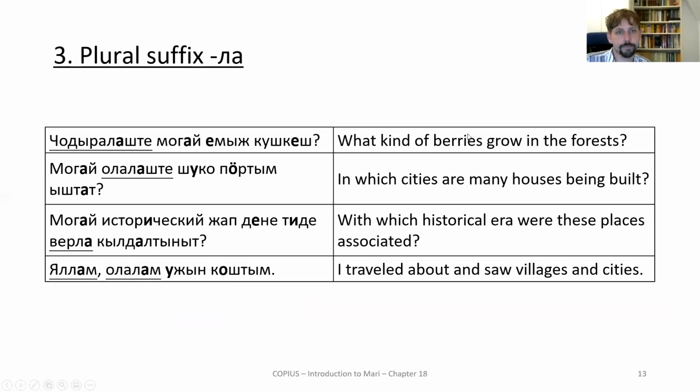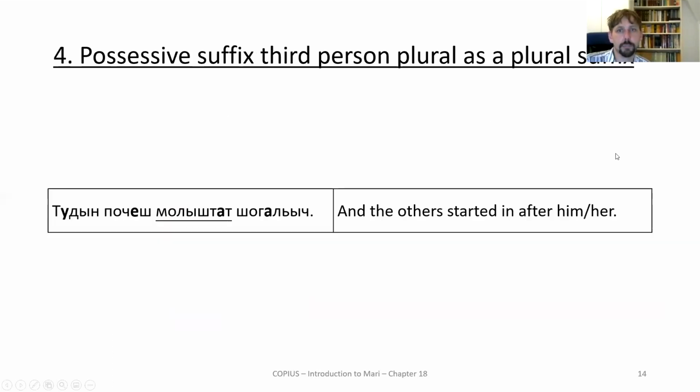Okay. Here you have some usage examples. Yeah, and watch along for the discussion on it. There's something strange happening with the possessive suffix third person plural, when we sometimes have it used in cases where it looks like it is marking not the plurality of the possessor, but the plurality of the possessed. And I can't claim to really have grasped what is going on here. Maybe I at some point will have more information to share on the topic.